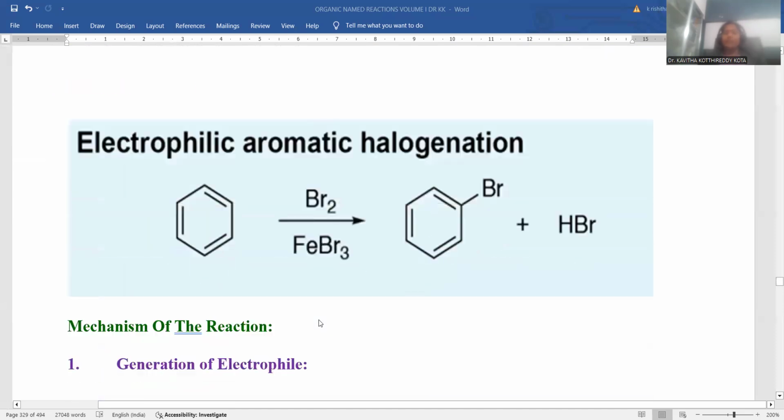In order to understand the reaction well, benzene is treated with bromine in the presence of ferric bromide, so that bromobenzene will be the ultimate product. Hydrobromic acid byproduct will be generated. This is the classic example for electrophilic aromatic substitution reaction. Here, one of the hydrogens of the benzene is replaced with a bromonium cation; being a cation facilitated reaction, the name electrophilic aromatic substitution is provided.